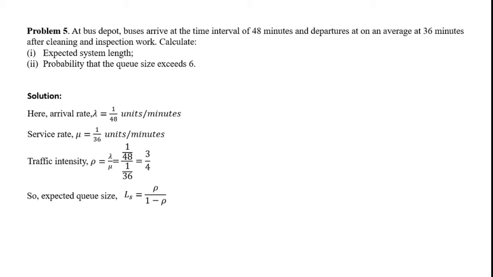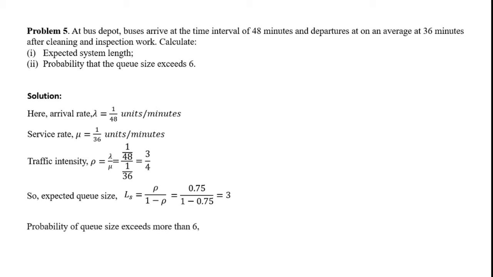So now we'll calculate the first one, that is expected system length. That is LS, which is given by rho upon 1 minus rho. Rho is 0.75 divided by 1 minus 0.75, that is equal to 3. Okay, so expected system length, that is LS, is equal to 3.